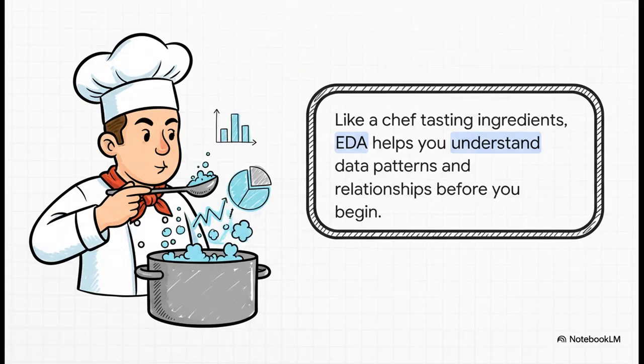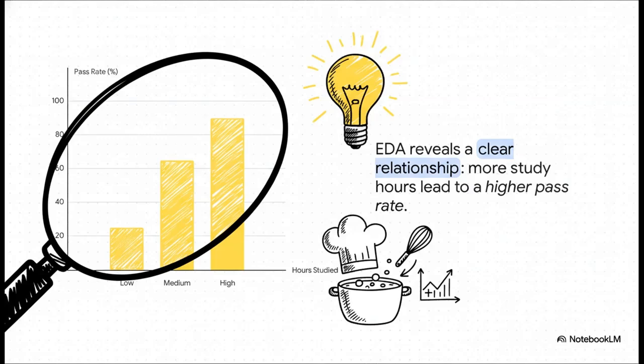It's exactly like a chef tasting the broth for saltiness or checking how sweet the tomatoes are before they even start cooking. It tells you what you're working with and informs every decision you make next. And through EDA, you might find an amazing aha moment like this one. This chart makes it crystal clear that as study hours go up, the pass rate goes up too. This confirms our hunch that hours studied is a super important ingredient for our recipe. It's going to be a really powerful predictor in our model.